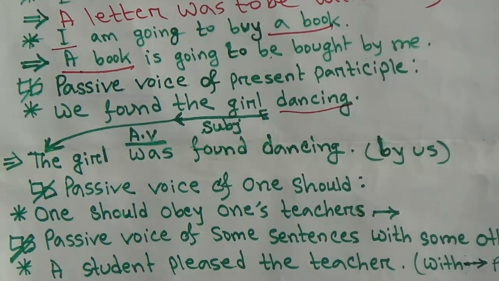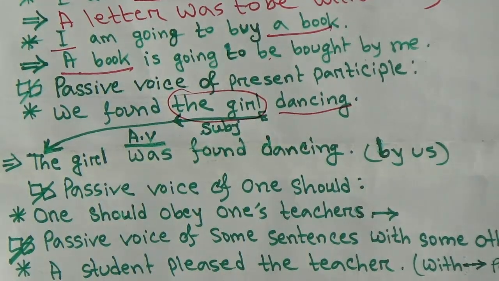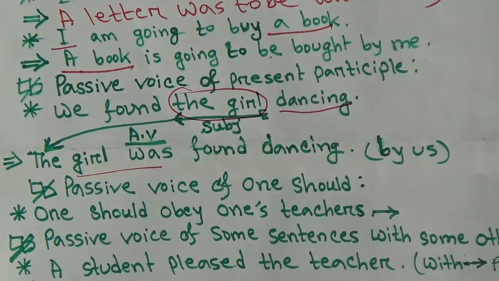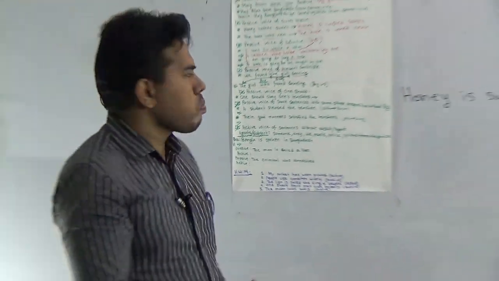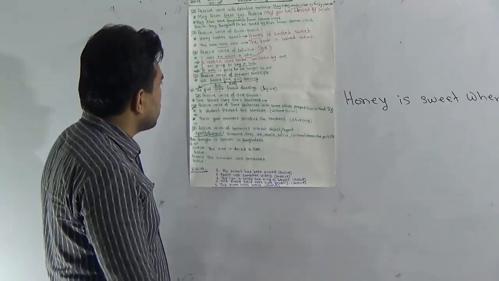So write first, the girl is the object here. The object is the girl. I have written here the girl. Then write the auxiliary verb as it is past indefinite tense. So our auxiliary verbs are only was and were. So we can write here was because the girl is singular in number. That's why was should be here.